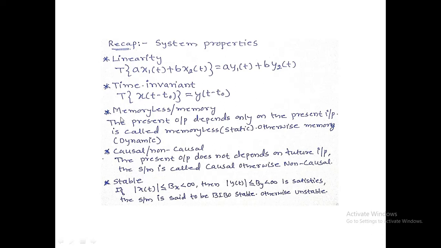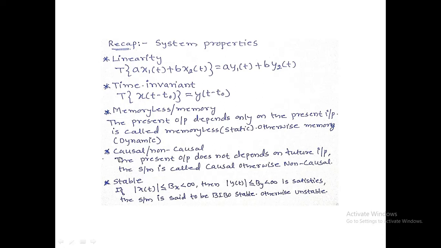The third property of the system is memoryless and memory. If the present output depends only on the present input, then the system is called memoryless. It is also called static. Otherwise, the system is said to have memory. It is also called dynamic.